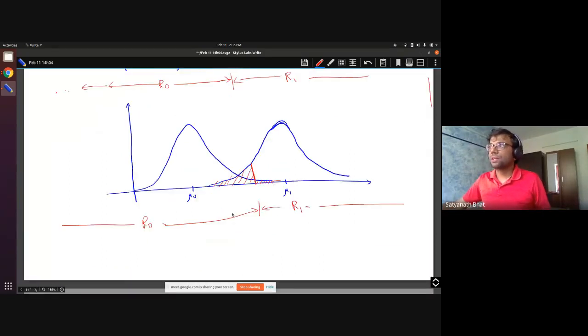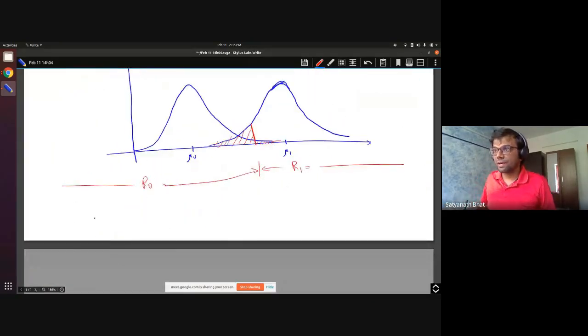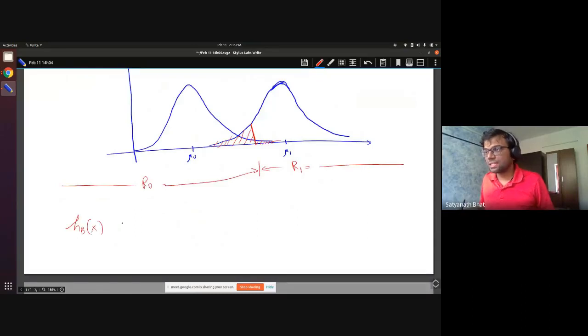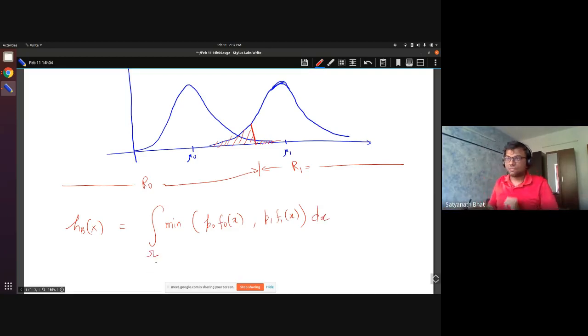So essentially, if you look at this whole thing, what the base classifier HB of X does is take the minimum of P0 F0 of X or P1 F1 of X, and integrate this over the entire region X. Let me write this a little more carefully.